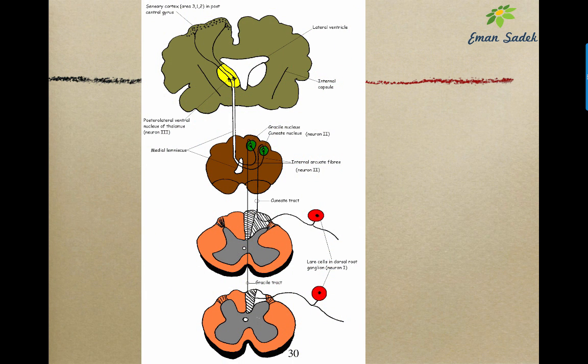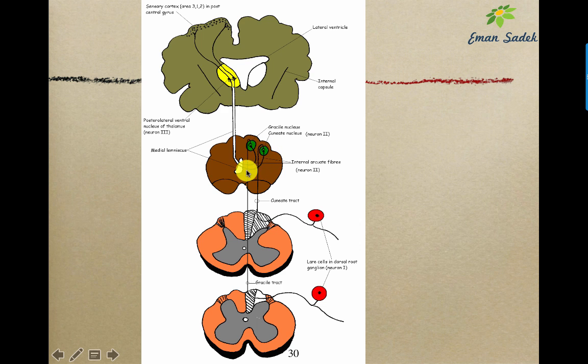Again, this is the proprioceptive pathway. We have the first order neuron, which is a large cell with thick myelinated fibers, with central branches entering the medial division of the posterior root. The fibers will give long ascending branches. The long ascending branches from the lower half of the body will form the gracile tract. The ones from the upper half of the body form the cuneate tract. And then the second order neuron is the gracile and cuneate nuclei on the same side.